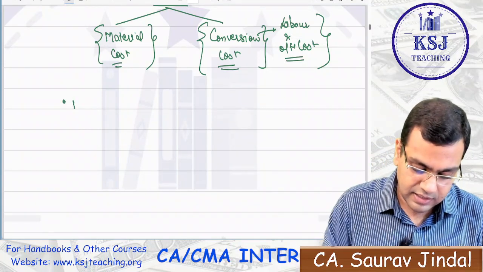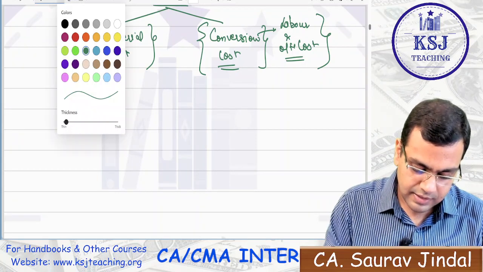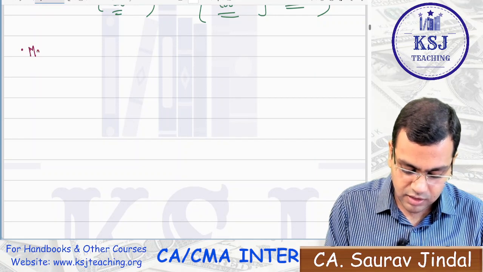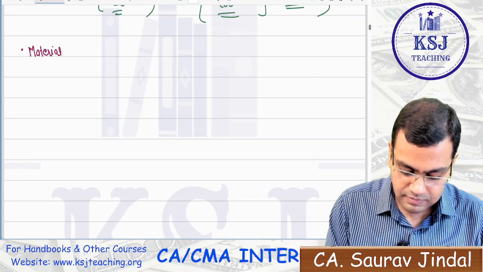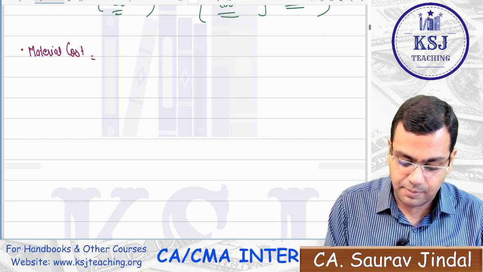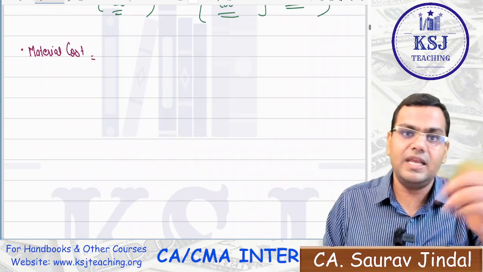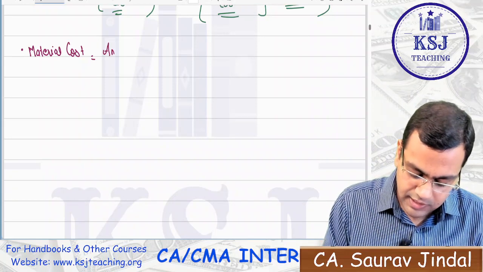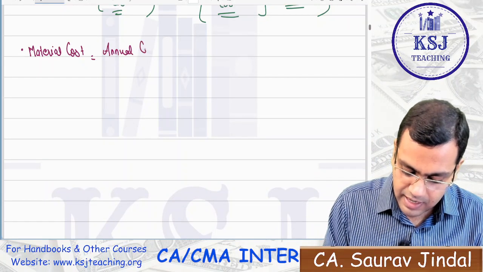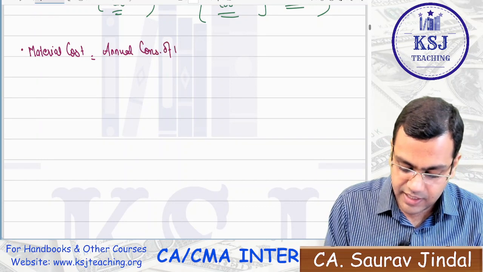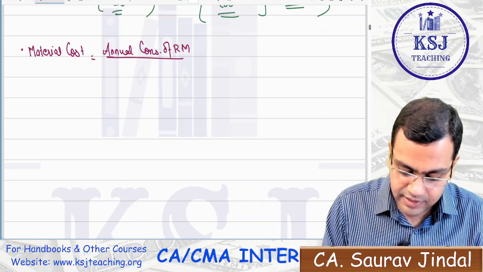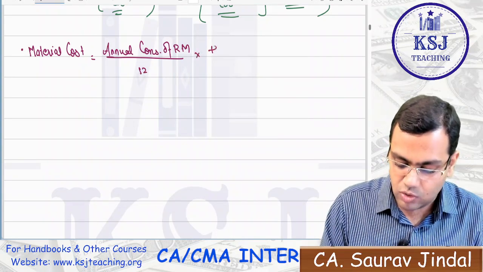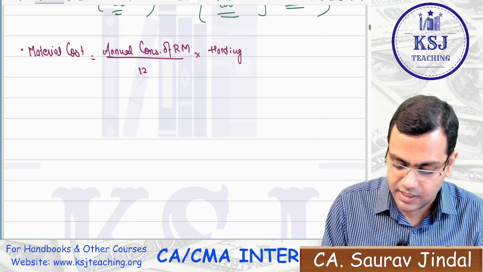How to calculate the material cost? Let's see how to calculate the material cost. First we'll talk about the material cost. Again, the material cost is dependent upon the consumption of material during the year, how much of the material you are going to consume during the year. That is the annual consumption of raw material, divided by 12 months, that is the whole year, multiplied by the holding period of WIP.